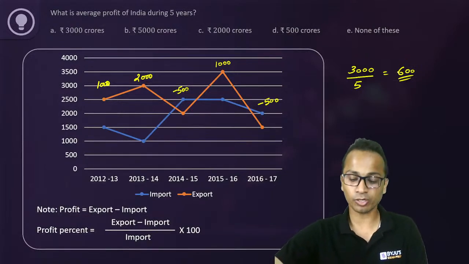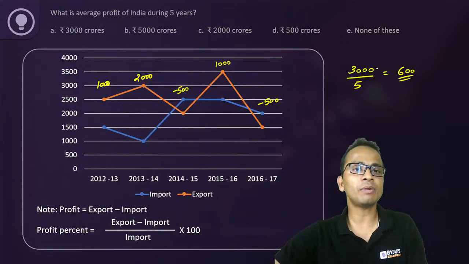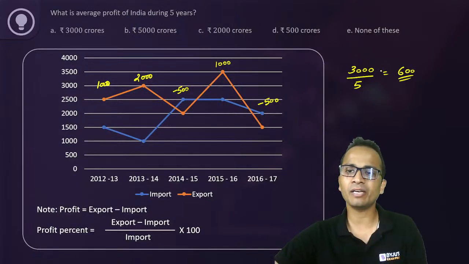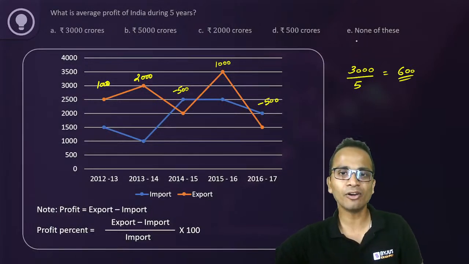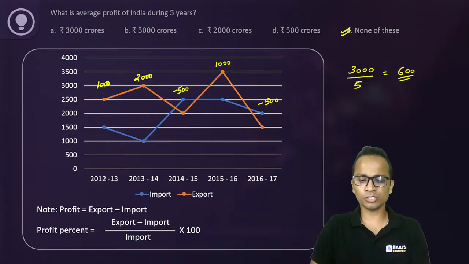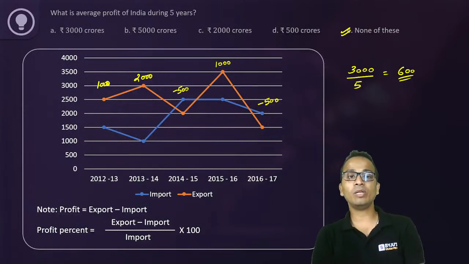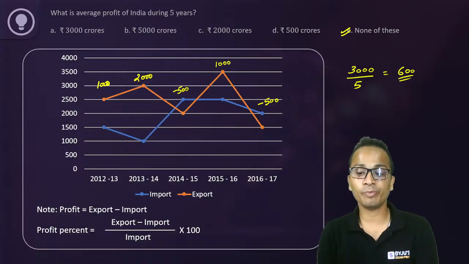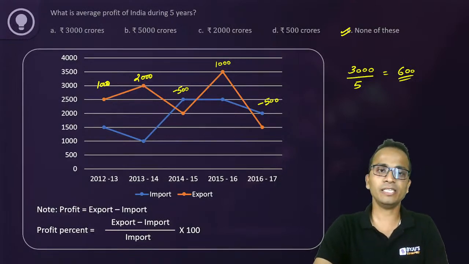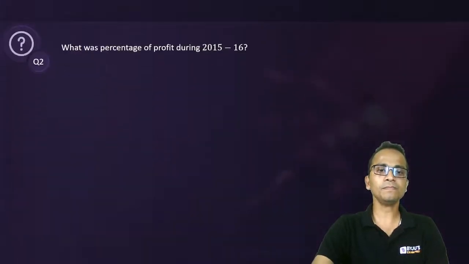Mohit, I'm sorry. 3000 was the total profit. The question was asking about the average profit of these 5 years. So this value should be divided by 5. So 600 should be the correct answer, which is none among the first four options. So the answer will be option E, and it will not be option A. Okay. So the answer is 600. Option E is correct.